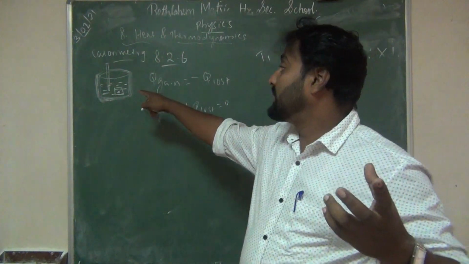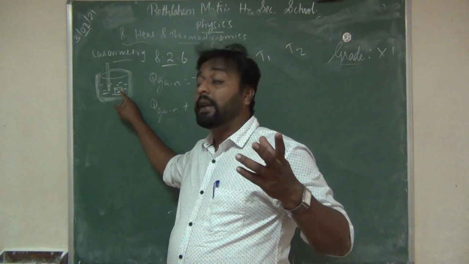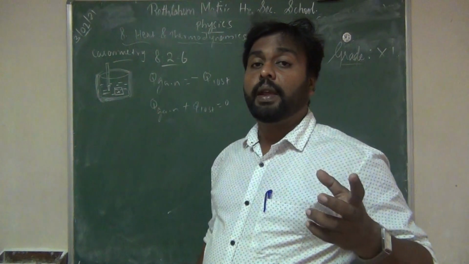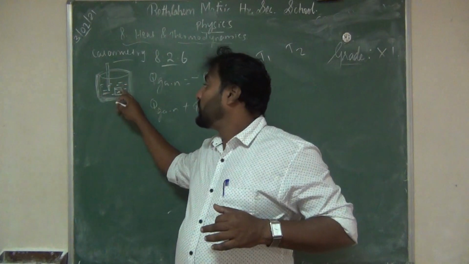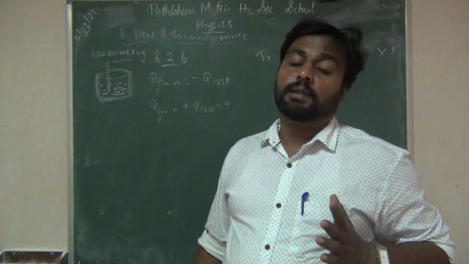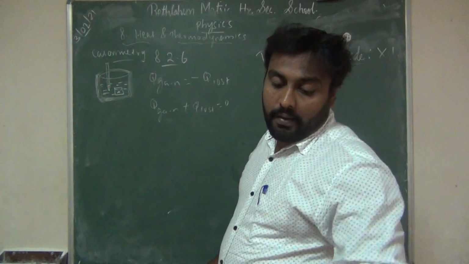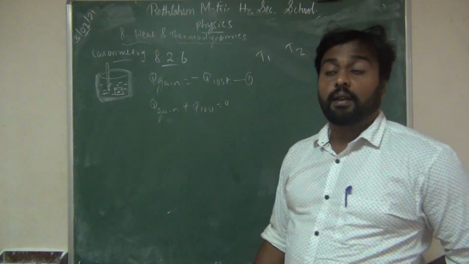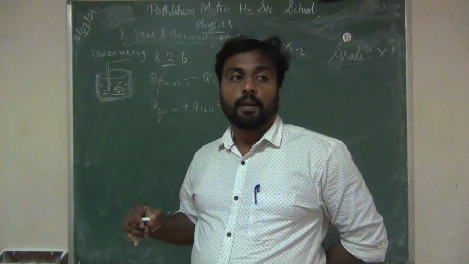After some time, some of the heat is lost from the hot body and spreads to its surroundings, so that the temperature of both the hot body and the cold body becomes the same. From this we can write the equation Q gain is equal to minus Q lost.